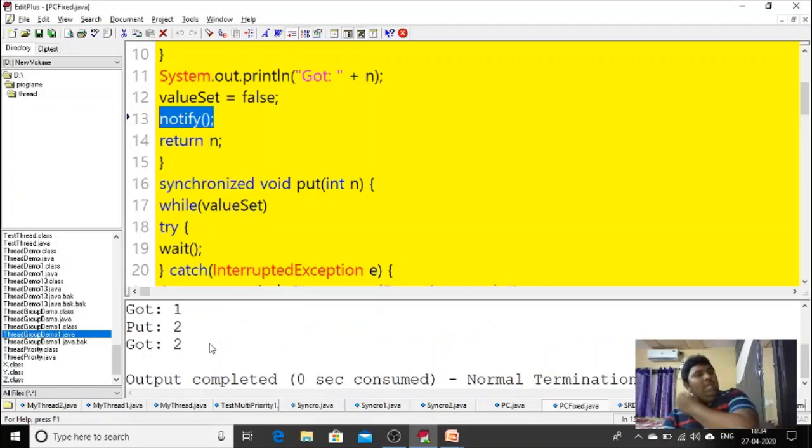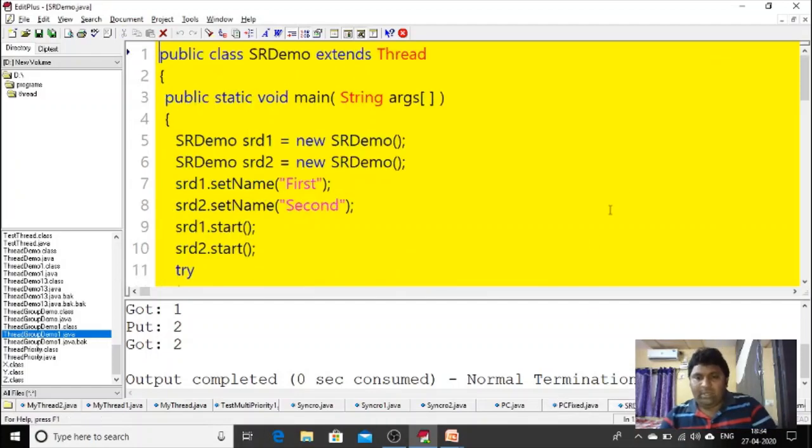Got 1. So until the put method places the value, got will be in the waiting state. After the got method notifies, only then will put produce another value. So this is how we can solve the problem of producer and consumer by using the concept called wait and notify.